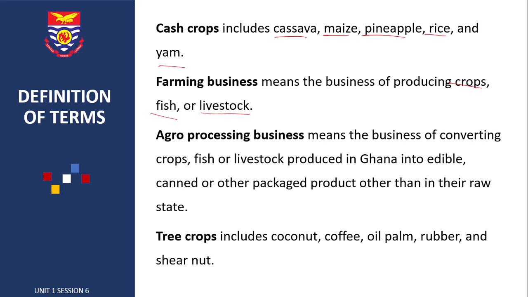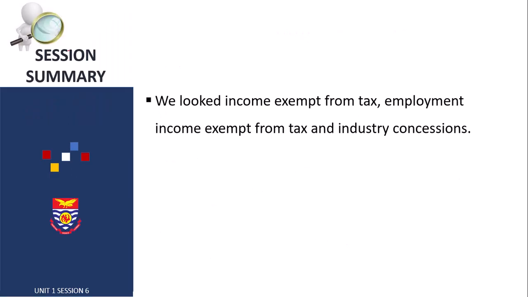Then agro-processing business means the business of converting crops, fish, and livestock produced in Ghana into edible canned or other packaged products other than in their raw state. Then for tree crops, we have coconut, coffee, oil palm, rubber, and shea nut.